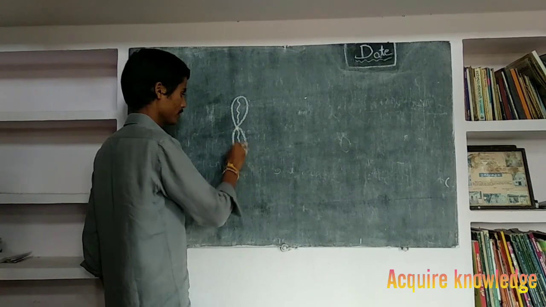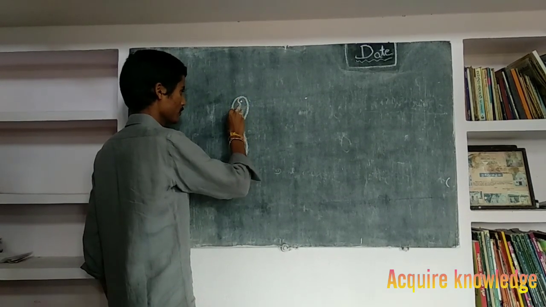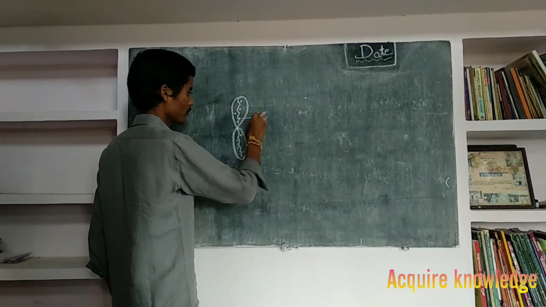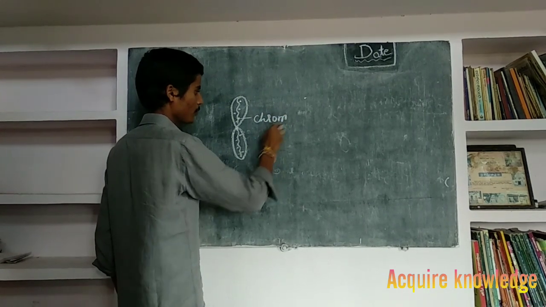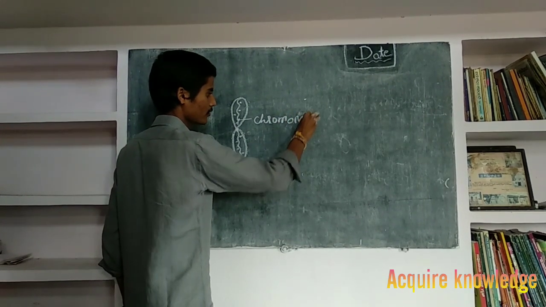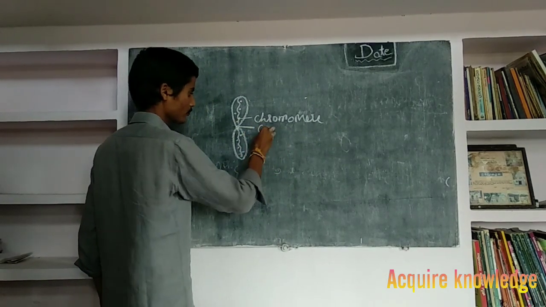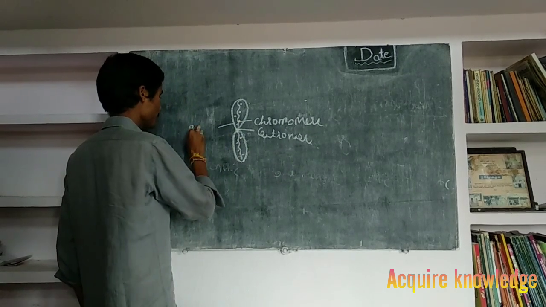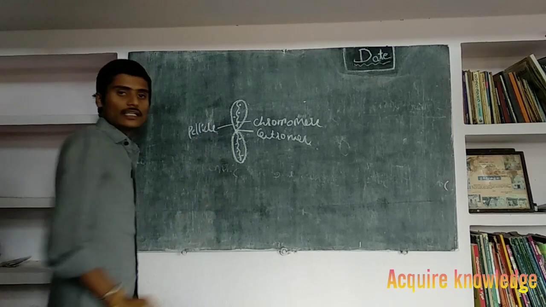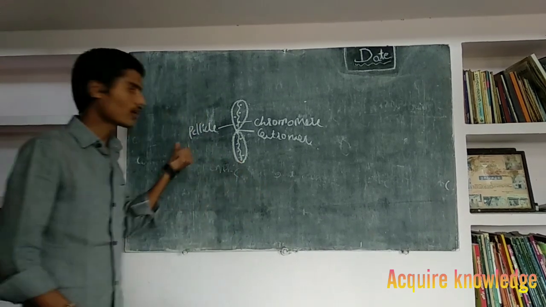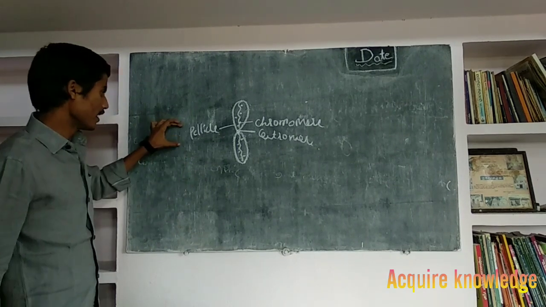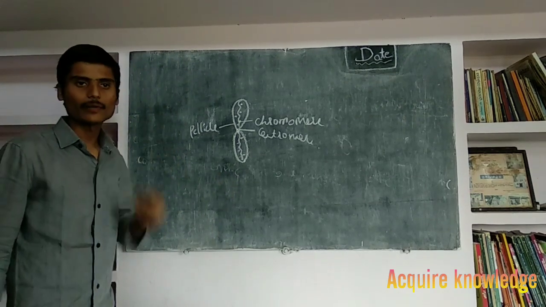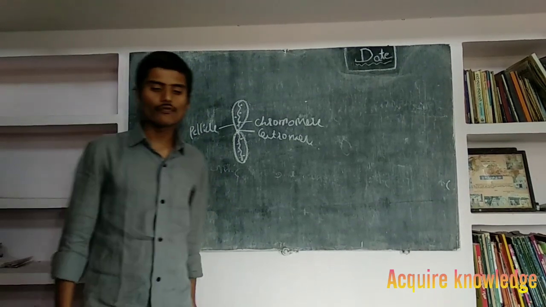This is the DNA. These are the chromomeres. Bead-like structures are called chromomeres. This is the centromere. Pellicle. In the pellicle, matrix is present. Matrix is a jelly-like substance that does not form the genetic material. These are all about the structure of chromosomes.